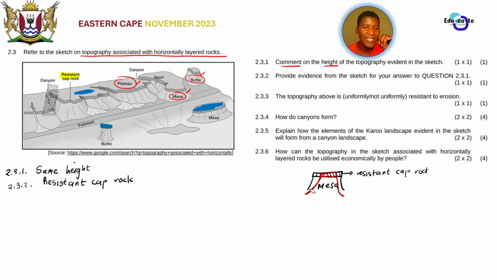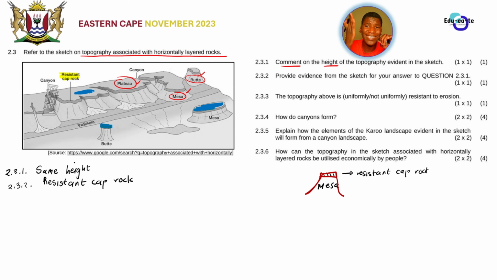And when the sides are eroded, you realize that we will remain with a smaller butte, but the butte will still have the resistant cap rock, and the height will never change. Okay, the height of the Karoo landscapes or the Karoo landforms, the topography in the Karoo landscapes, it remains the same. It is because of this resistant cap rock. It can never change its position. So whenever a plateau changes to a mesa changes to a butte, it is through the process of scarp retreat, which just erodes the sides.